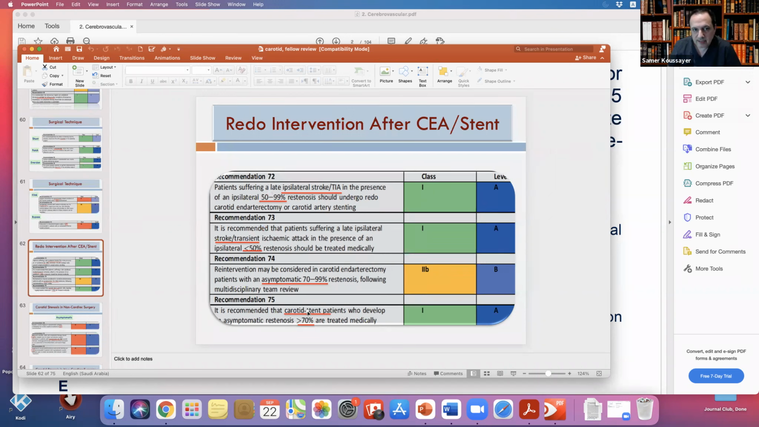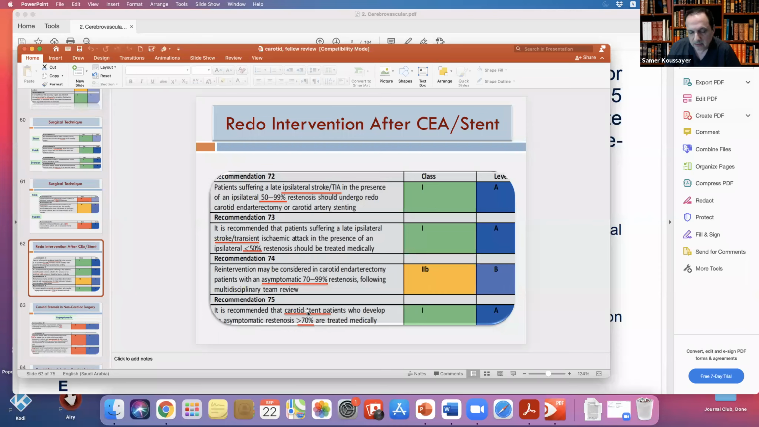So what they said here, if you have symptoms and you have 50 to 99% stenosis, then you have to redo the carotid or restent it. Usually if it's less than 50%, they treat it medically. If the patient had a carotid endarterectomy and is asymptomatic with 70 to 90%, then they want a multidisciplinary team review to decide whether to do it or not. But if he has a stent and he has a restenosis more than 70% and is asymptomatic, it should be treated medically.